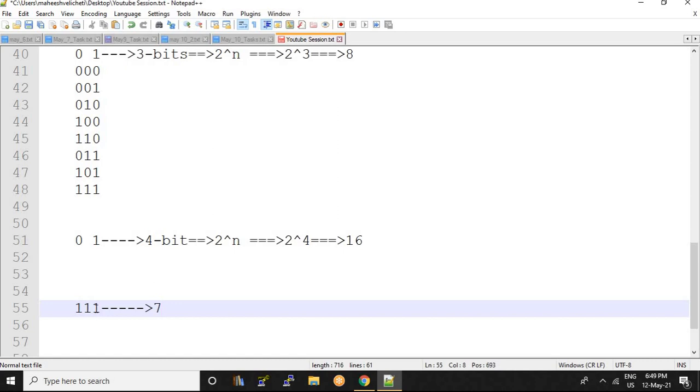So the last bit you consider as 1, the next as 2, and the next as 4.